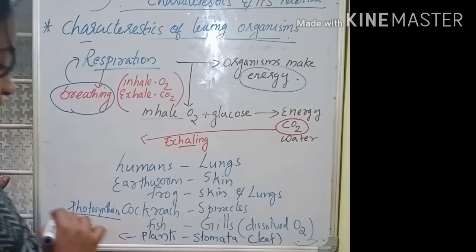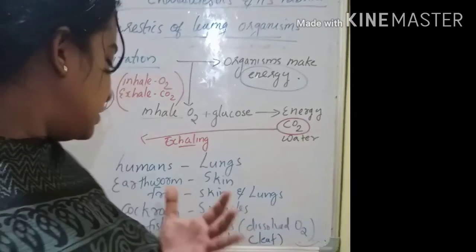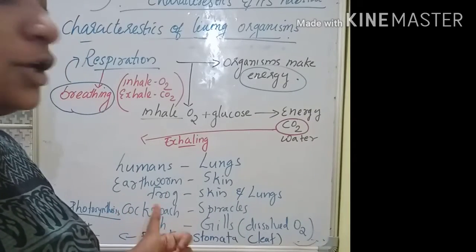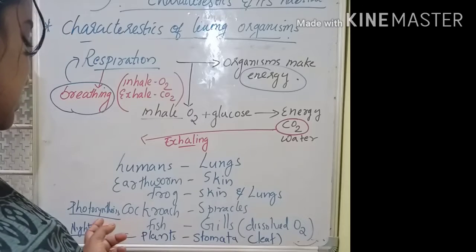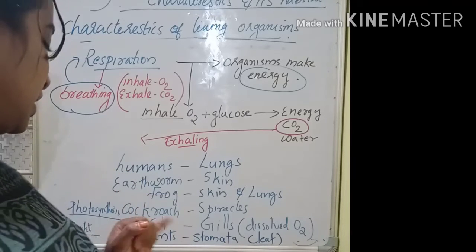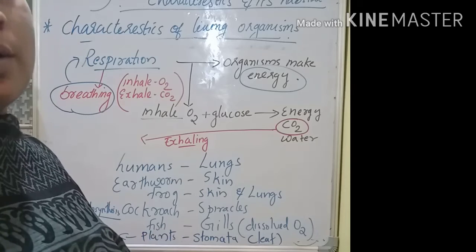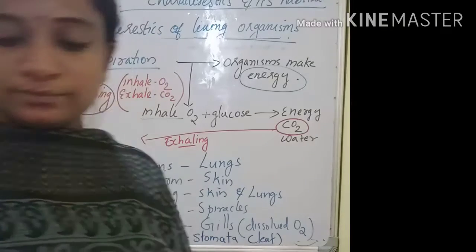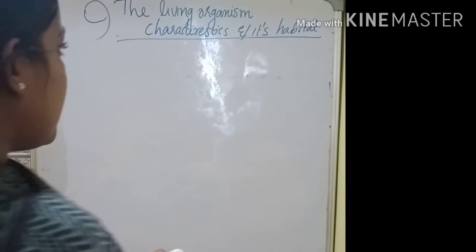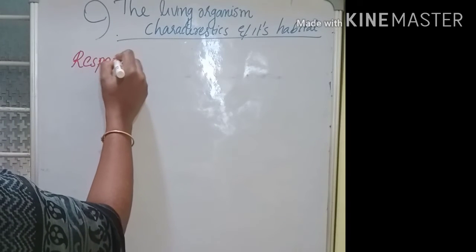What is photosynthesis? With the help of light energy, sunlight, they are preparing the food. So in the daytime the process called photosynthesis is happening, whereas during night time respiration occurs. Don't forget about that. Next characteristic of a living organism is responding to stimuli.